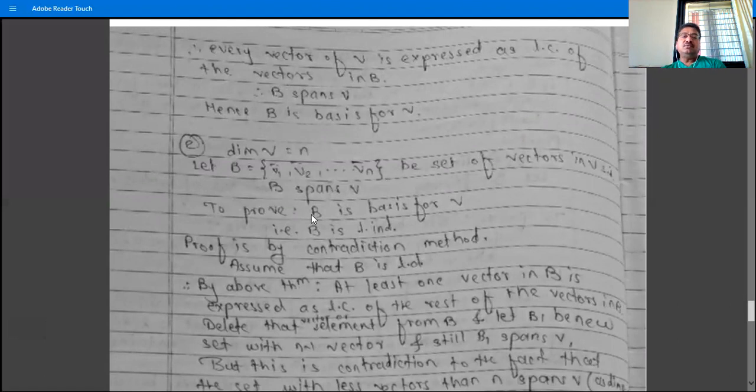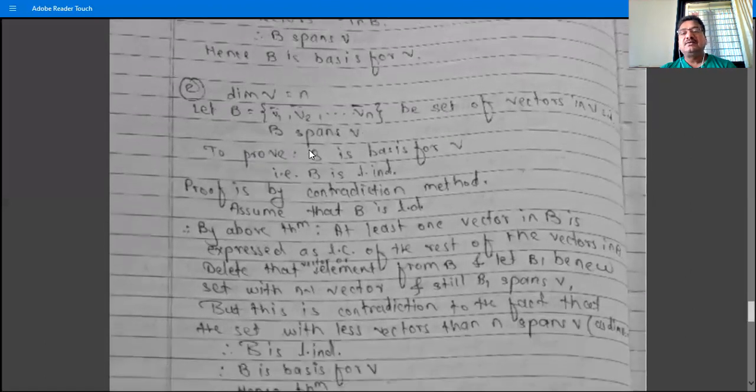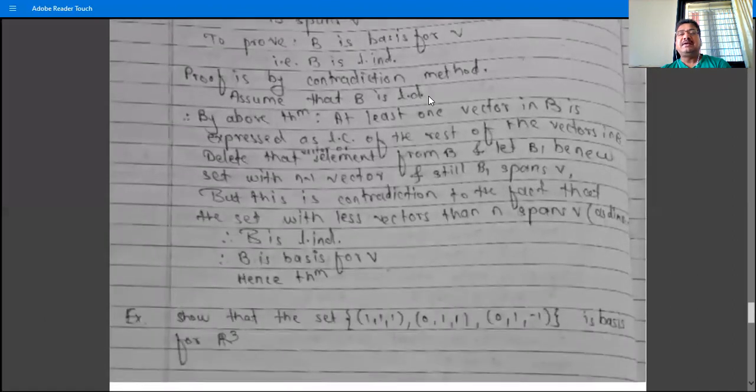Now to prove B is a basis for V, we have to show B is linearly independent, because B already spans V. And the proof is by contradiction. We assume that B is not linearly independent, that is, we assume that B is linearly dependent.